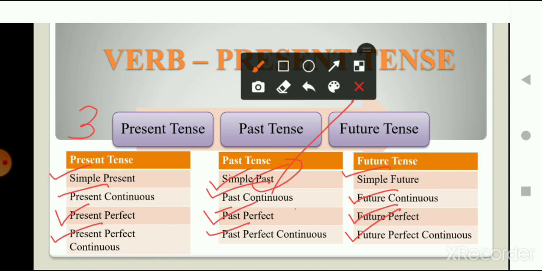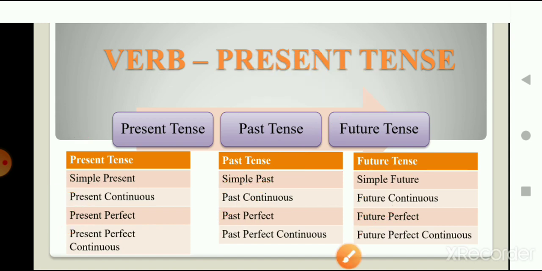And what is the work of tense? What do tenses actually do? They help us to identify the time when an action took place. Okay, this is the work of tenses. So in this video, we are going to talk about verb present tense.